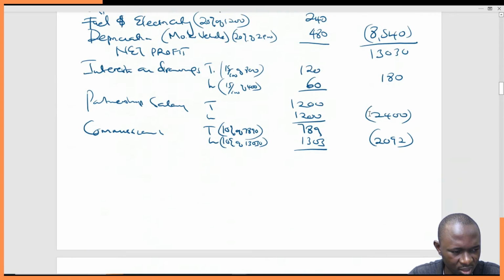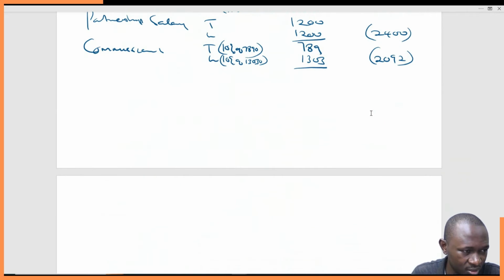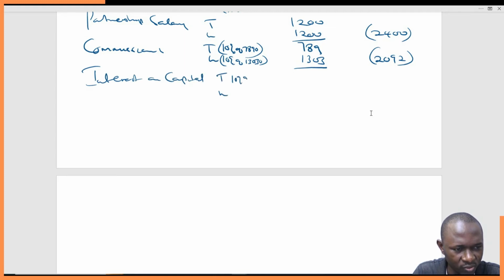So we come here and say interest on capital. Timothy is 10% of 10,000, this gives us 1,000. And then Lisa is 10% of 8,000, which gives us 800.